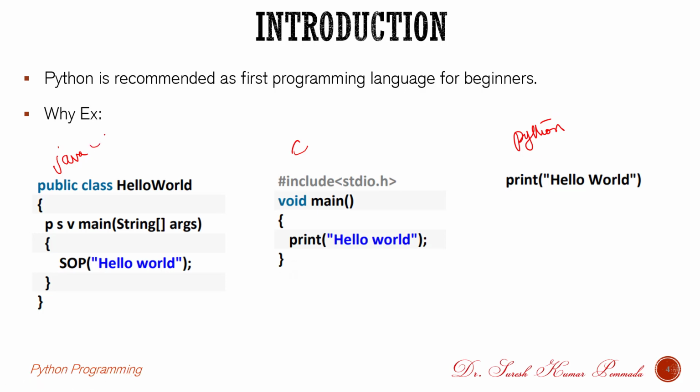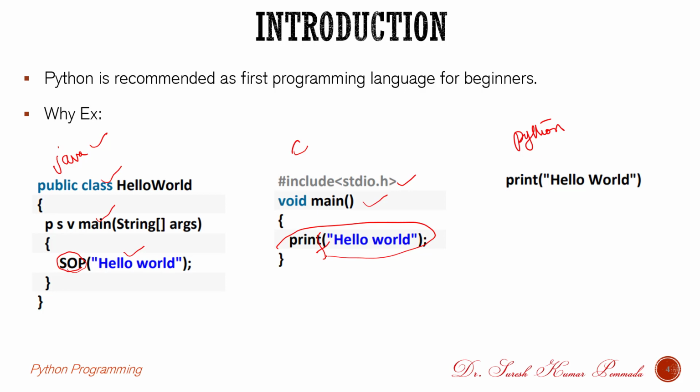In the case of the Java programming language, if we want to write a program to print just hello world using Java, we definitely need to create a class, and we need to write a main function, public static void main, with String args, and in the same way we need to write System.out.println to print anything in Java. Coming to the C programming language, we just need to include the standard input output header file, and we need to write the main function. In this, we need to write printf hello world to print the output in C language.